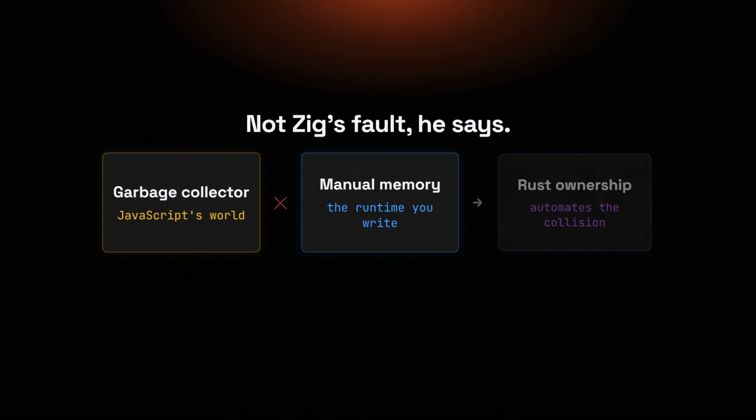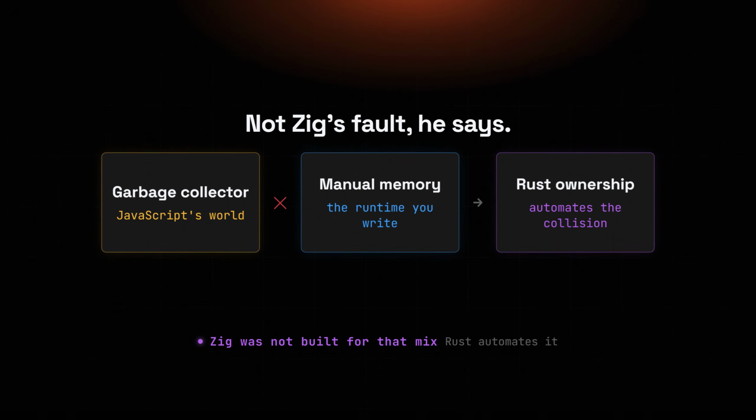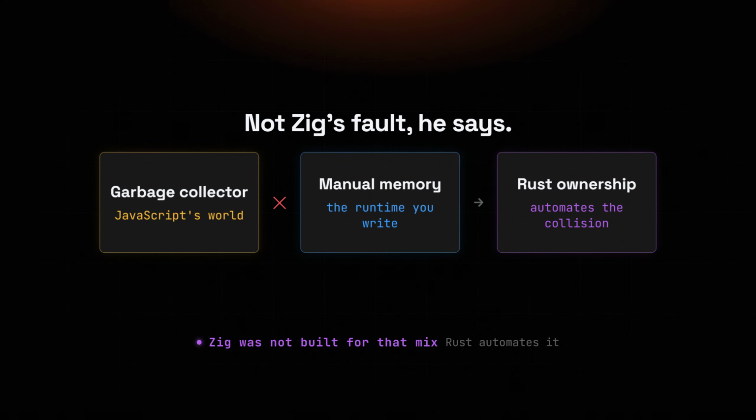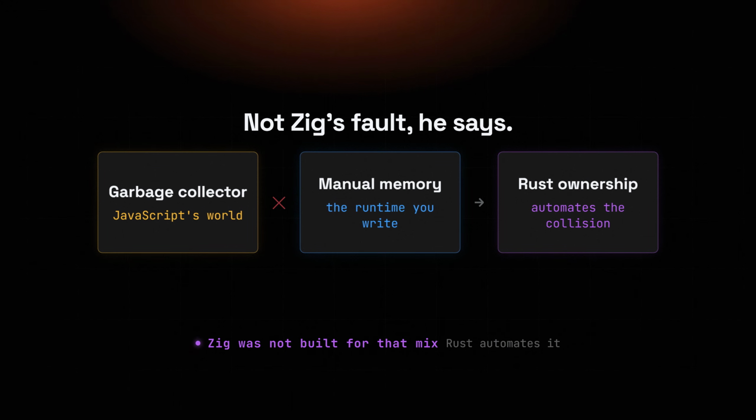But why leave Zig at all? Sumner is careful to say it was not Zig's fault. Bun blends JavaScript's garbage collector with manual memory management. Zig was never designed for that particular mix, and Rust automates the exact part that kept biting them.